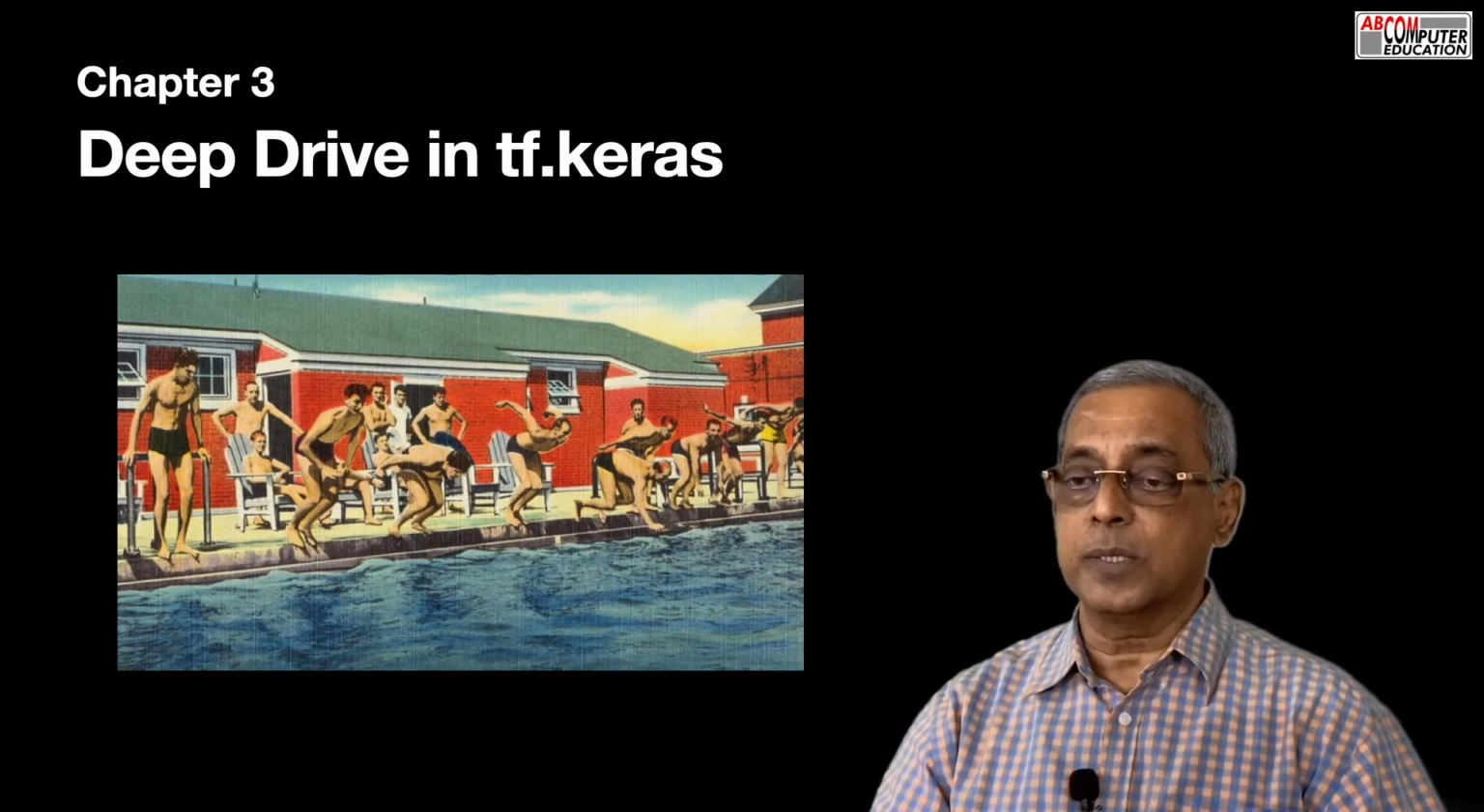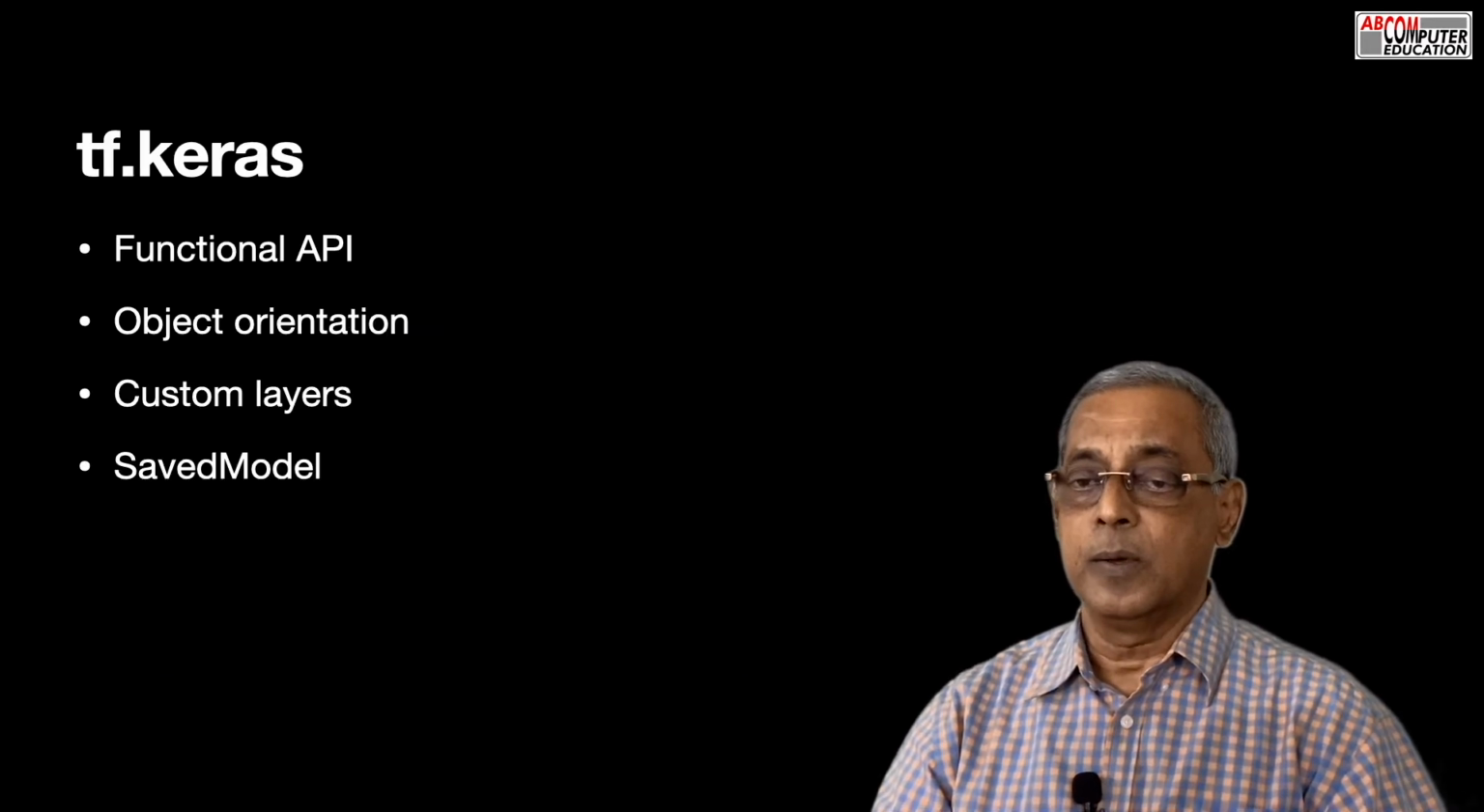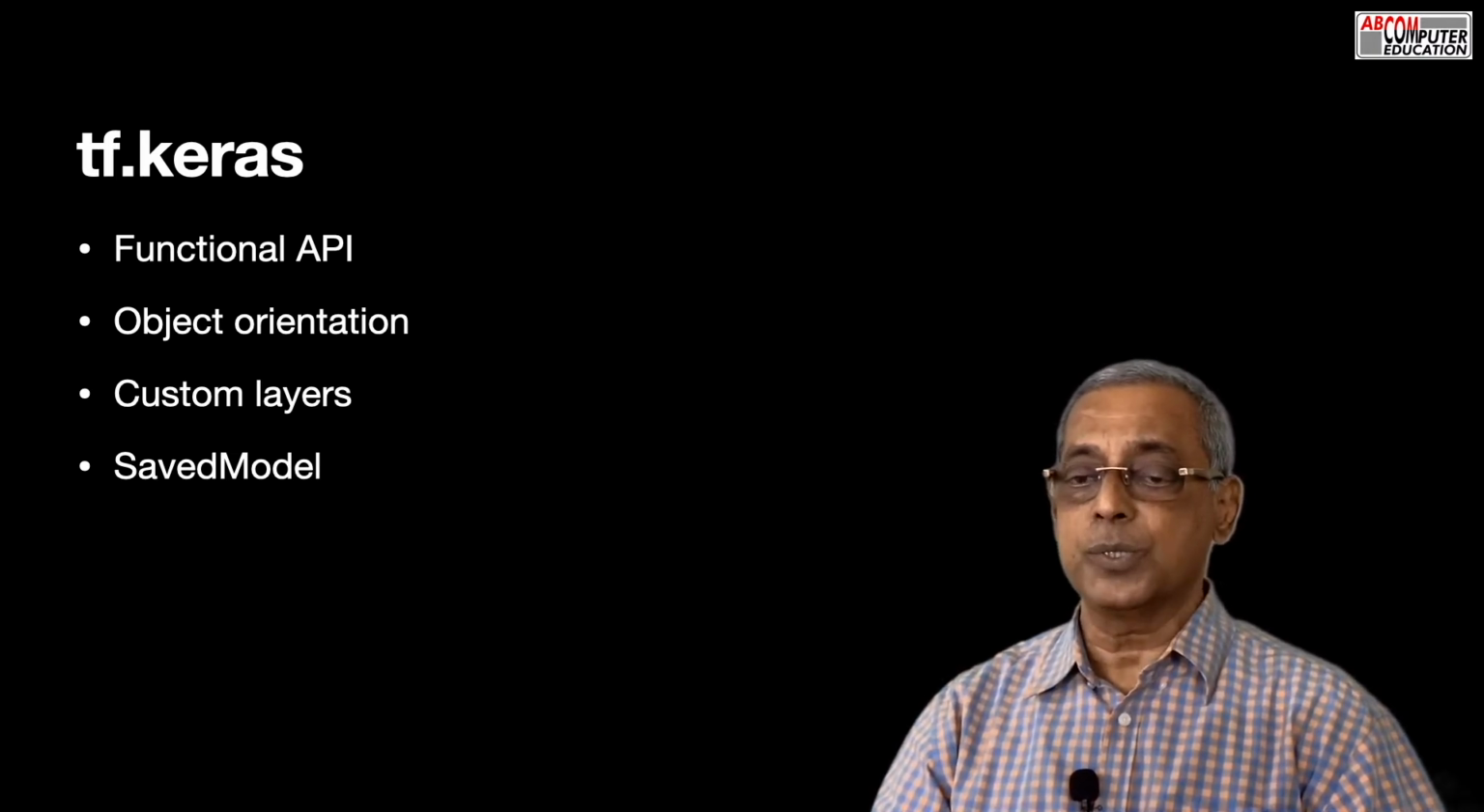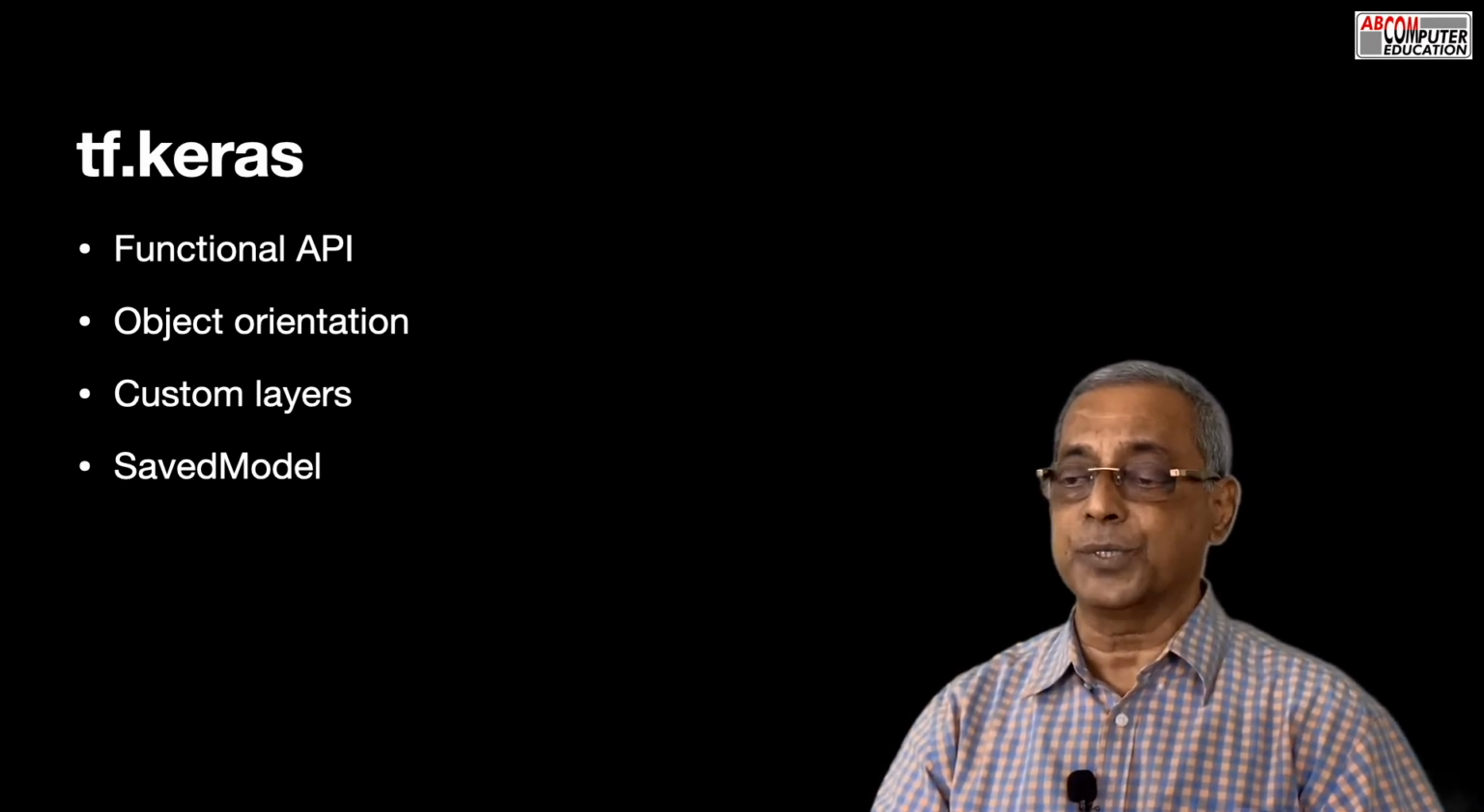Chapter 3 goes deeper into the tf.keras module. It introduces you to the functional API for model building. It talks about object orientation in TensorFlow and shows how to create a class hierarchy for your models and how to create custom layers by subclassing. You learn how to save the model using TensorFlow's new SavedModel interface and several ways of saving partial or full models.